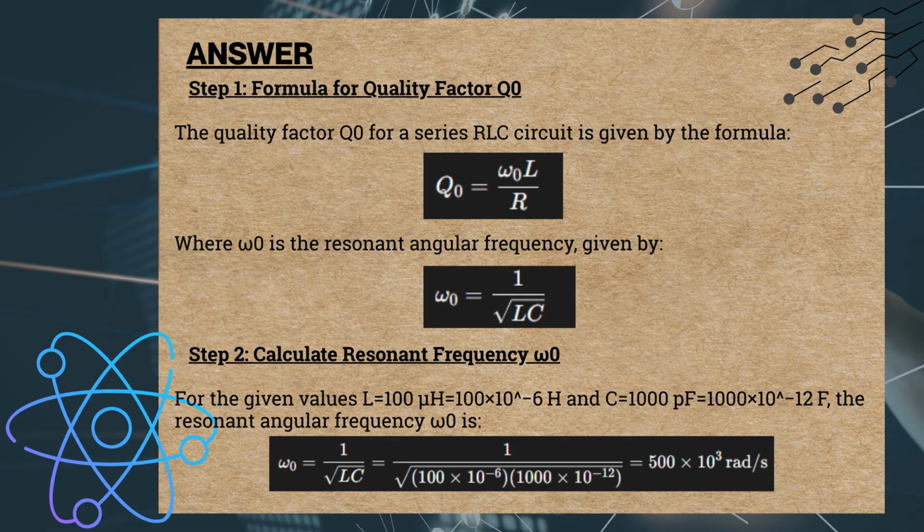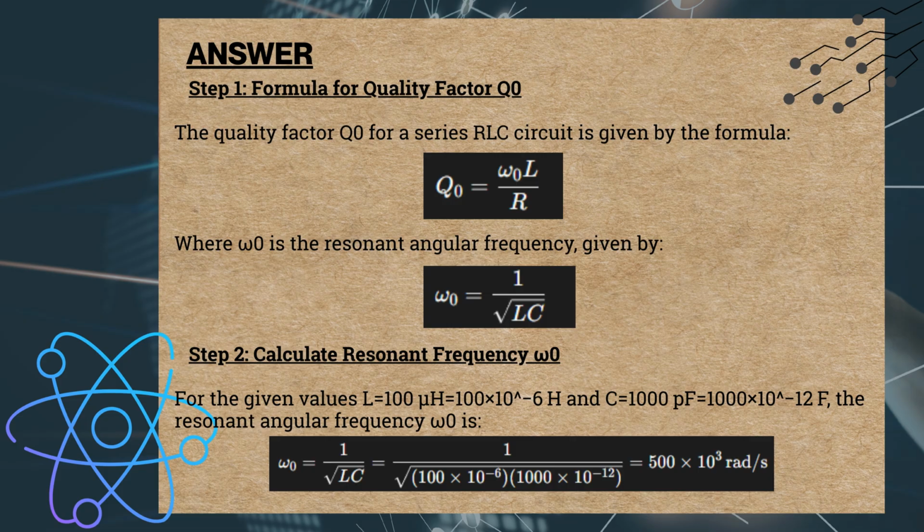Answer. Step 1. Formula for quality factor Q0. The quality factor Q0 for a series RLC circuit is given by the formula Q0 equals omega 0 multiplied by L divided by R, where omega 0 is the resonant angular frequency given by omega 0 equals 1 divided by the square root of L multiplied by C.